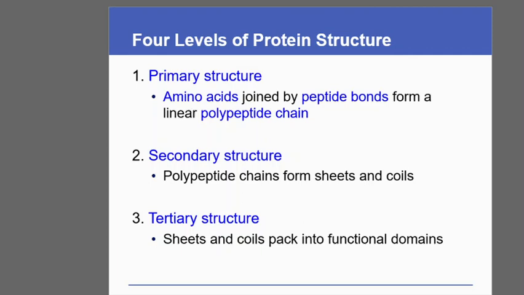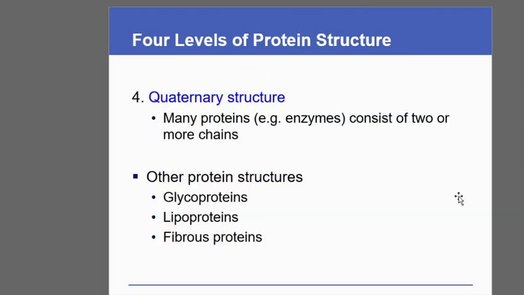So all these peptides, each one of them in their tertiary structure, are interacting with another peptide which is in the tertiary structure. So the highest possible structure that a protein can form is the quaternary structure.